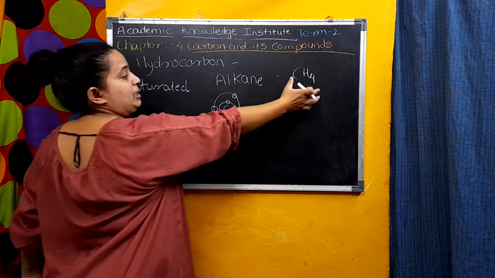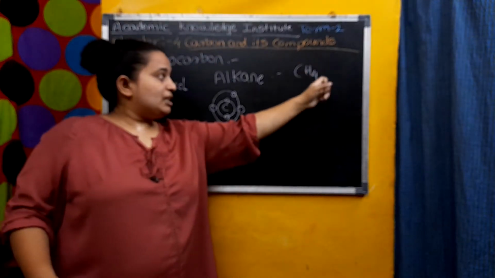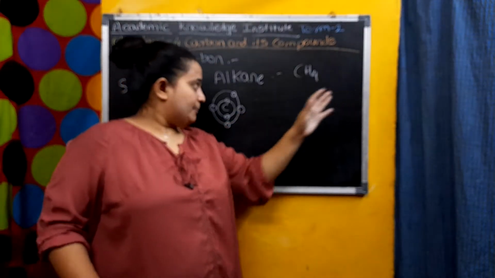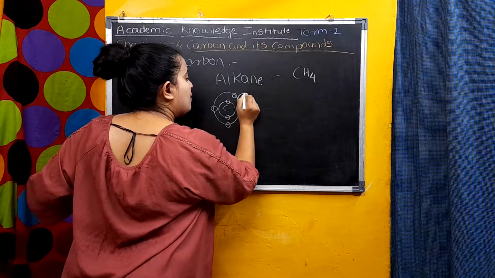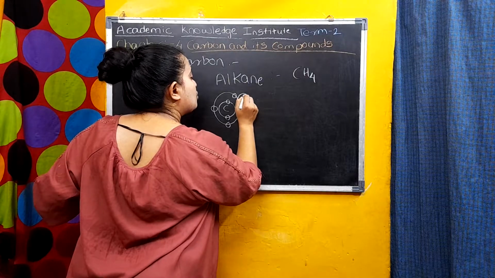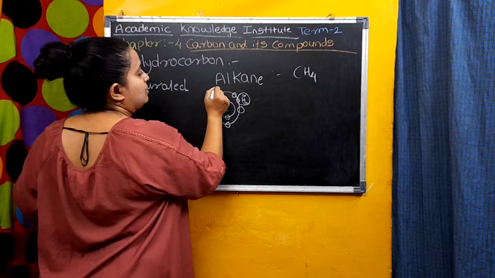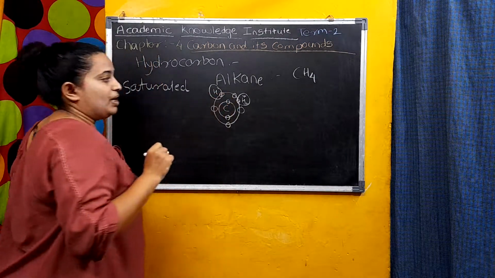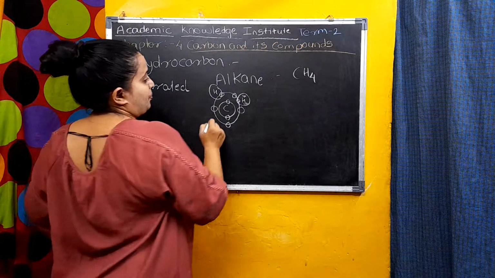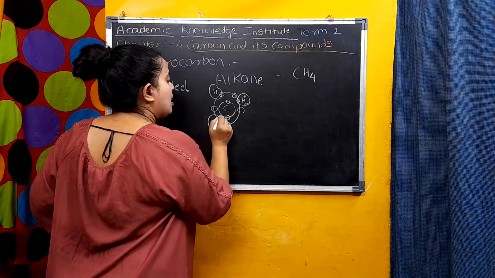To complete the octet, carbon will form 4 more bonds with 4 hydrogen atoms. A hydrogen atom has 1 proton, 1 neutron and 1 electron. The next hydrogen is attached with its 1 electron, then the next hydrogen, and again the next hydrogen.